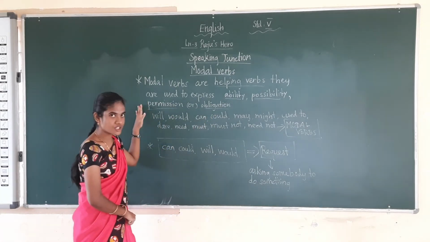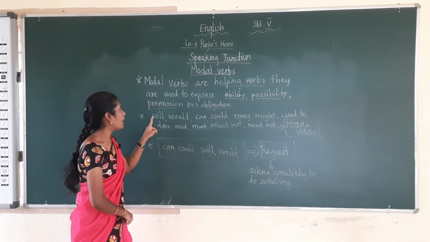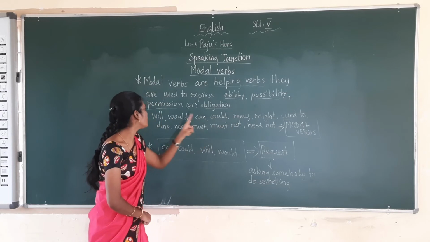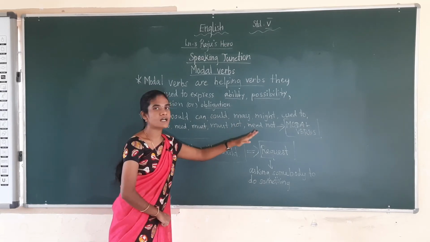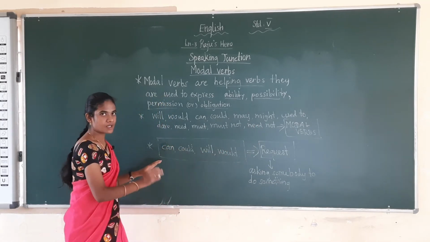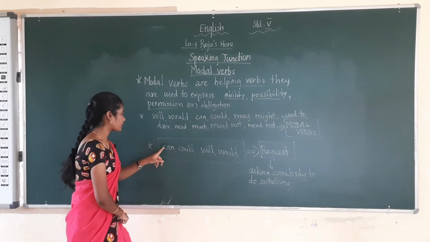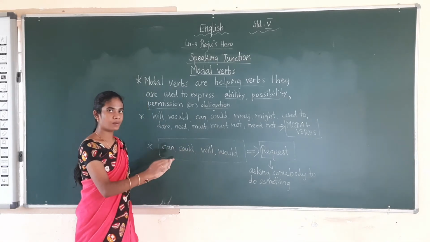So this is the definition of modal verbs. What are the modal verbs in English? They are will, would, can, could, may, might, used to, dare, need, must not, need not. These are some of the modal verbs in English. In this class, we are going to concentrate on only four modal verbs. What are they? Can, could, will, would.